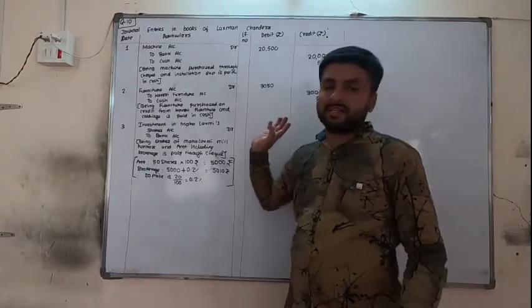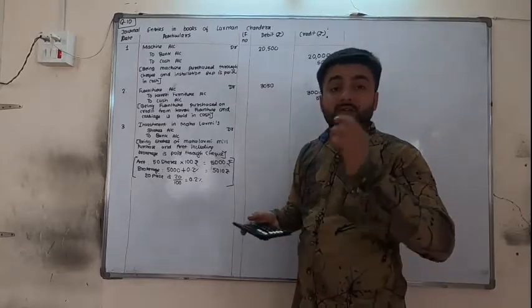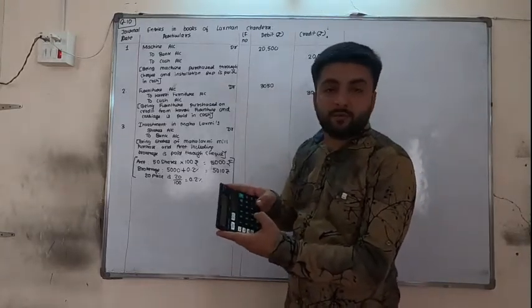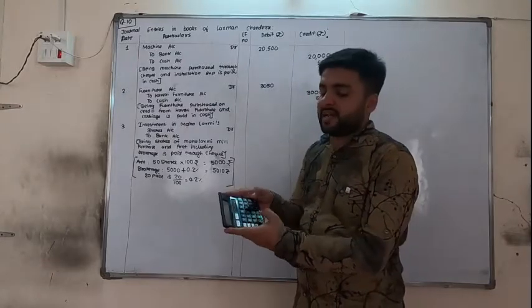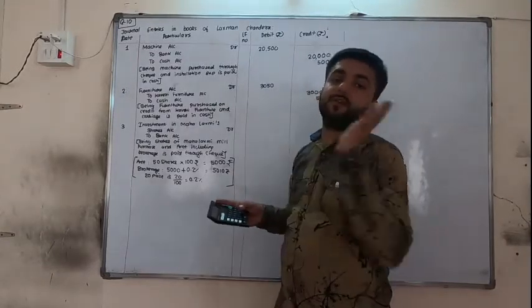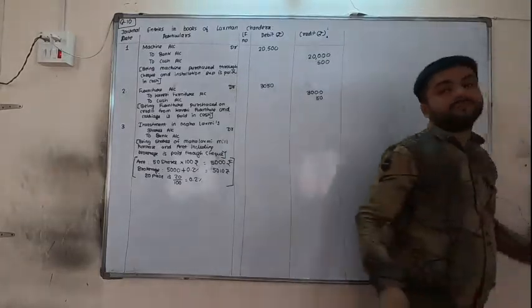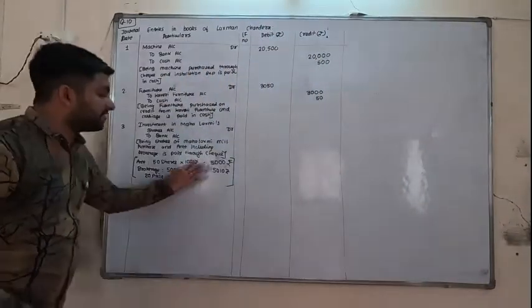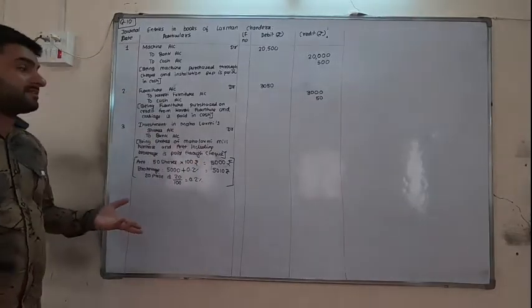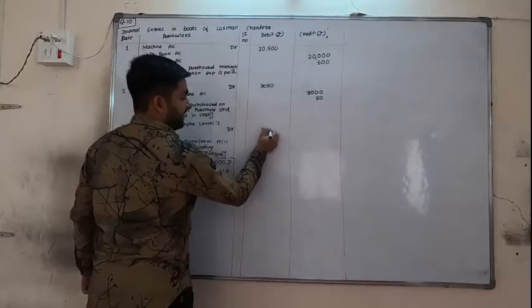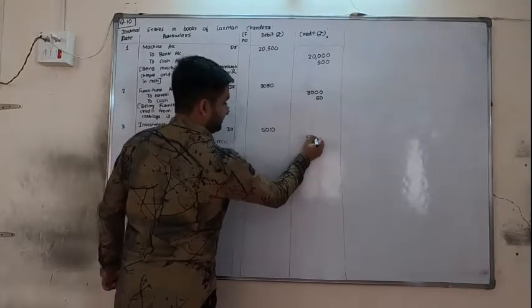Paise means percentage, that is correct. But here 20 paise is given, so always divide it by 100. So 20 by 100 is 0.2. If it is 8 paise, then 8 by 100, so it is 0.08. In this way you have to do it, so that you get the answer directly. If we do it with the long method, first we have to work out how the 10 rupees comes in. That is not required. We can calculate it directly.